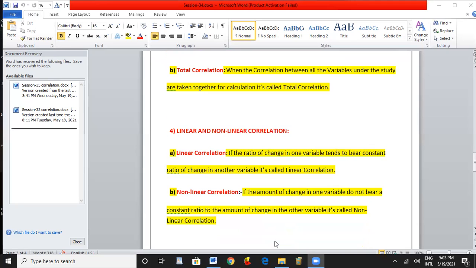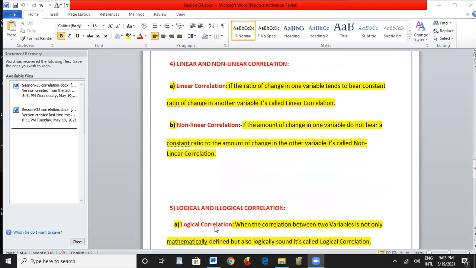The next type is logical and illogical correlation. Logical correlation, when the correlation between two variables is not only mathematically defined but also logically sound. It is called logical correlation. In many situations, what you have derived is not according to the practical way.